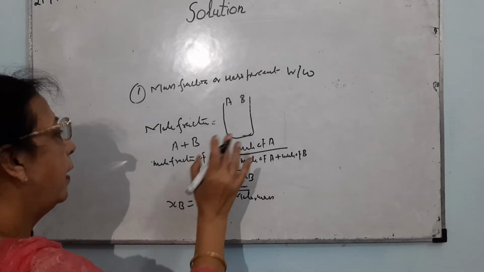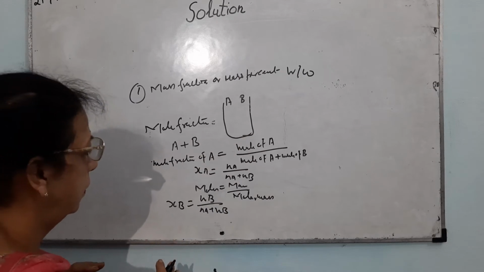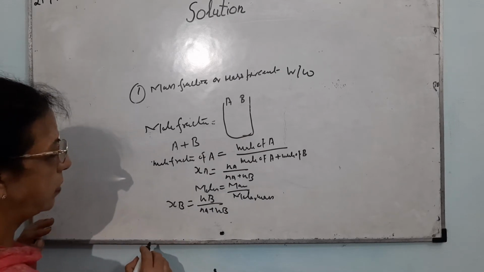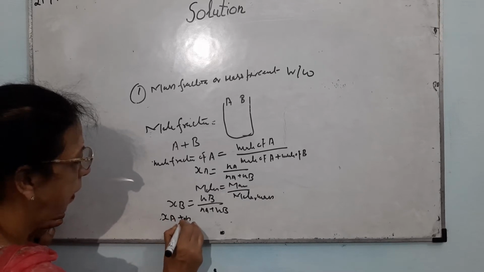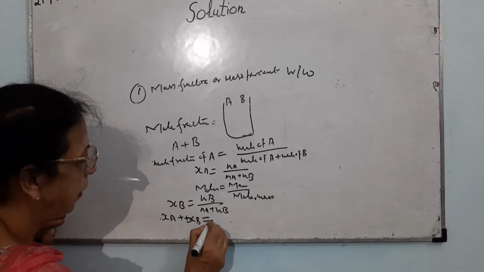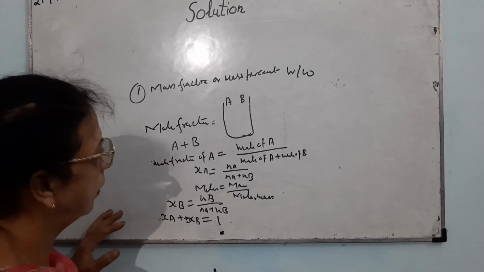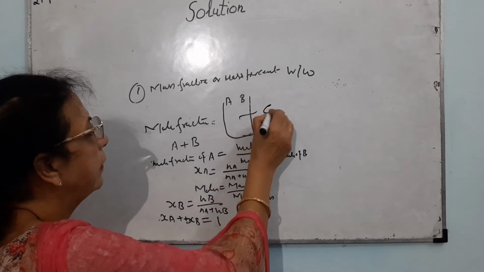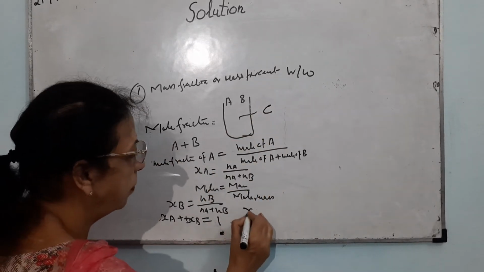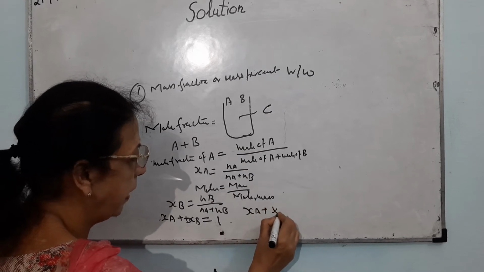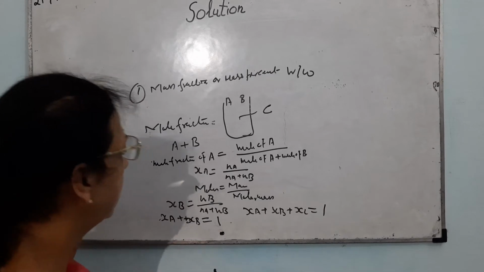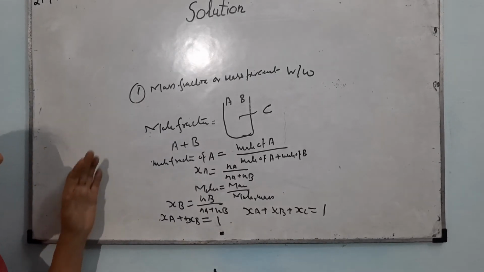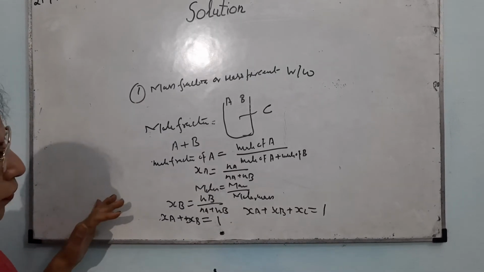Whatever may be the number of components, the sum of mole fractions is always equal to 1. XA plus XB will be equal to 1. If there is one more component, C, then XA plus XB plus XC will be equal to 1. So we can very easily calculate mole fraction.